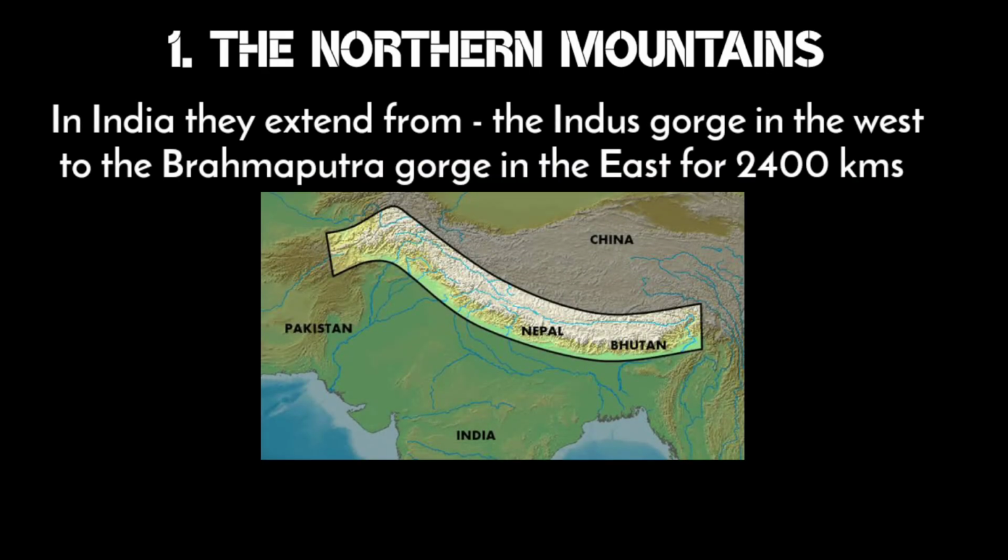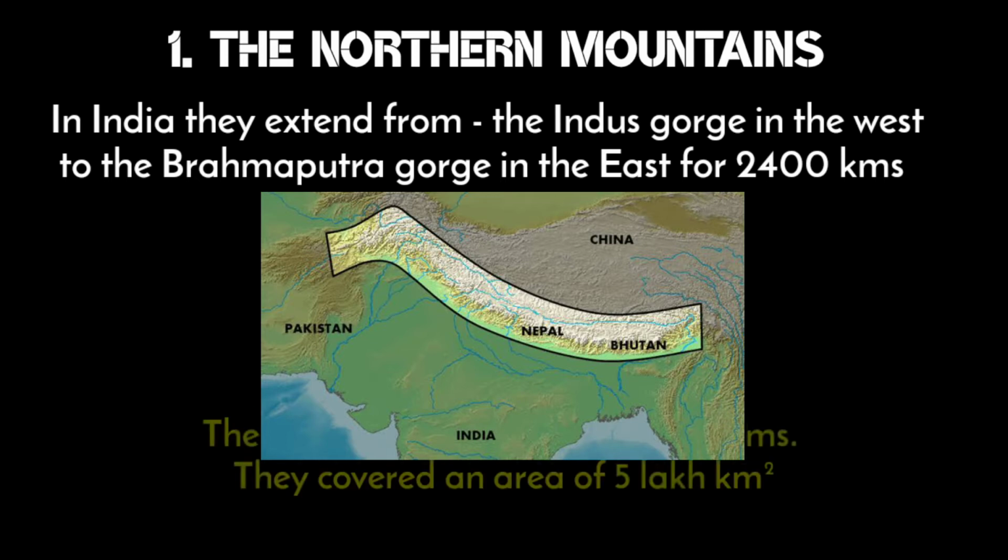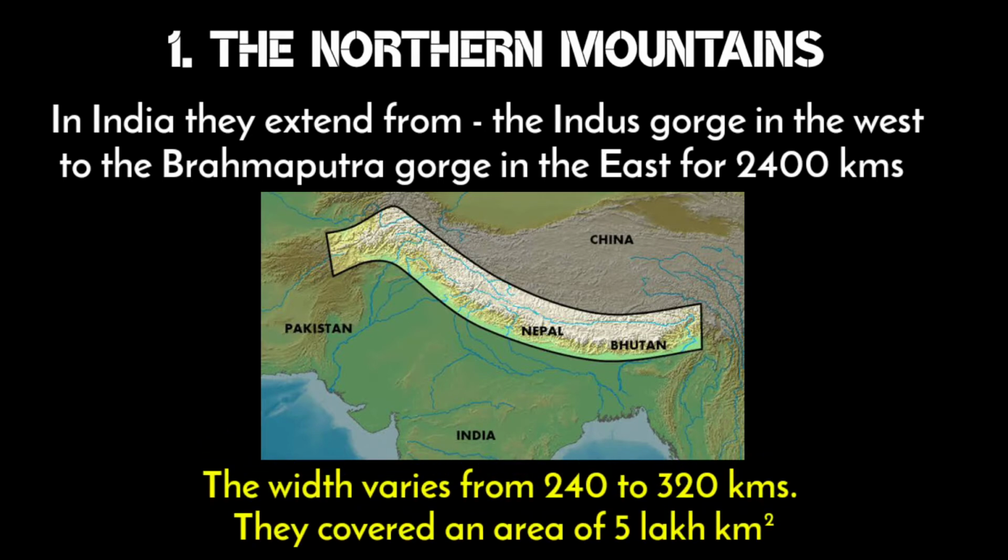In India, the northern mountains extend from the Indus Gorge in the west to the Brahmaputra Gorge in the east for 2,400 kilometers. The width varies from 240 to 320 kilometers. They cover an area of 5 lakh square kilometers.